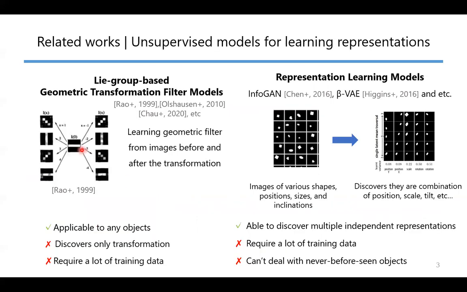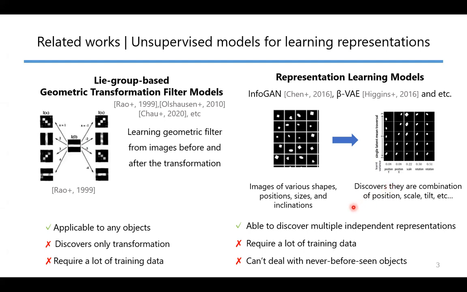Next, I want to talk about the related works that can acquire transformation in an unsupervised way. Traditionally, transformation recognition based on Lie group theory is researched by many researchers, and recently deep learning models to learn representations are devised. Someone would think representation learning models like this are different from transformation recognition models, but in a sense that they learn latent codes corresponding to certain transformations such as translation or rotation, these models are very related to transformation recognition models.